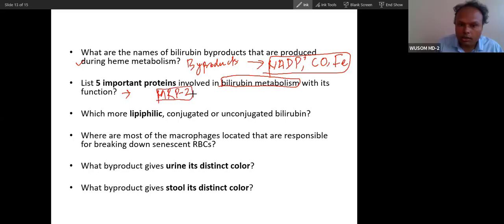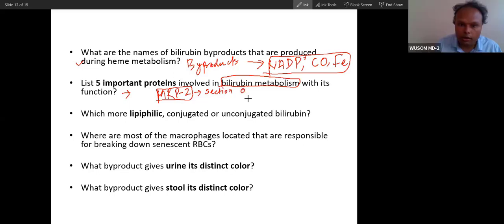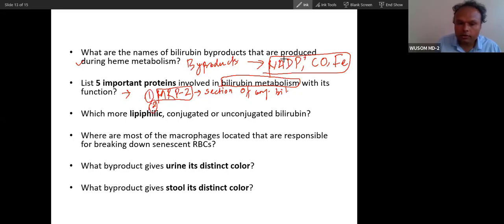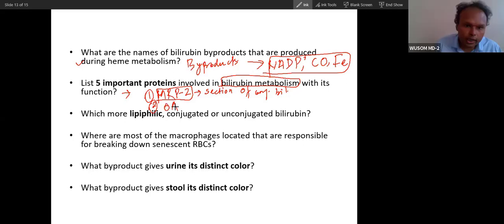What is the function of this? Secretion of conjugated bilirubin. And then next protein, OATP1B1.